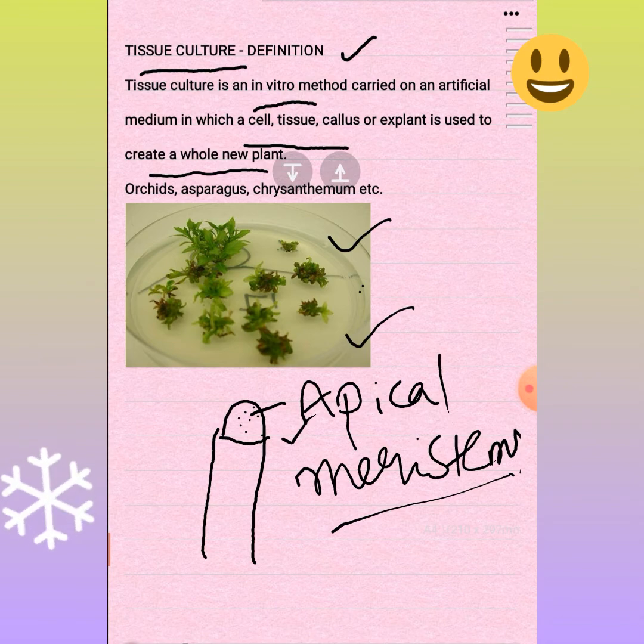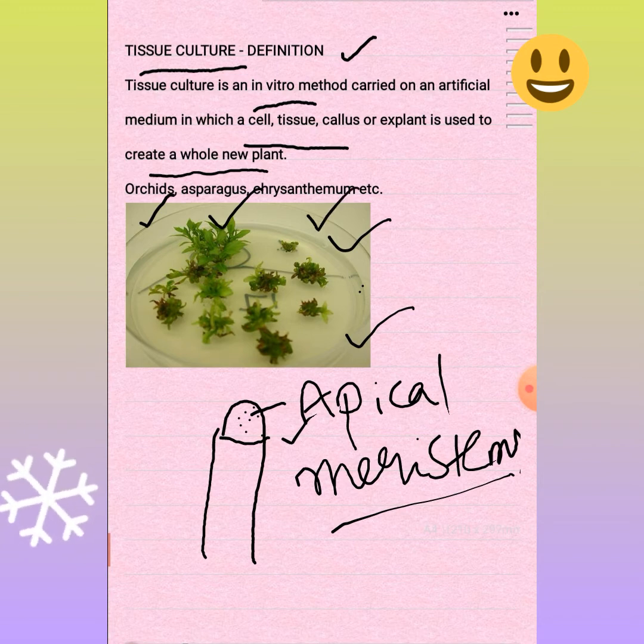Examples of plants propagated through tissue culture are orchids, asparagus and chrysanthemum plants, which very rarely produce seeds, or whose seeds have lost the ability to germinate. Even when any vegetative propagation is not suitable, this tissue culture can be adapted.